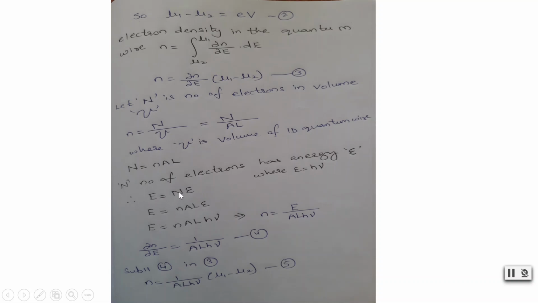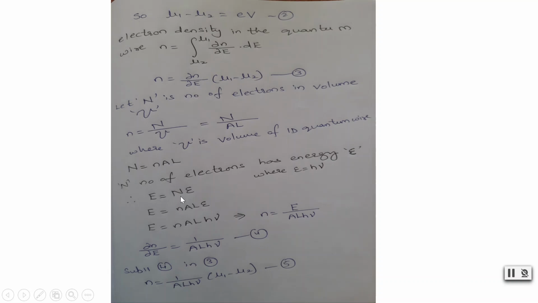Then E is equal to, replace capital N with this nAL, then epsilon naught, and we know that energy epsilon naught is in the form of h nu. So energy is related to frequency and Planck's constant. Then we get the total. From there we calculate n, which is E by AL h nu. Now we are going to differentiate dou n by dou E. When we do that, that is partial differentiation, we get 1 by AL h nu. This is the fourth equation.